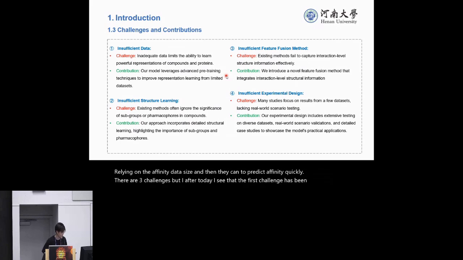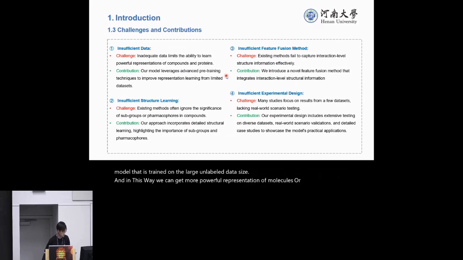So only three challenges. The third challenge is that the number of molecules and proteins in the affinity dataset is extremely small. So if the model is only trained on the affinity dataset, it cannot get a more powerful representation of molecules or proteins. So we want to use a pre-trained model that is trained on large unlabeled datasets. In this way, we can get a more powerful representation of molecules or proteins.